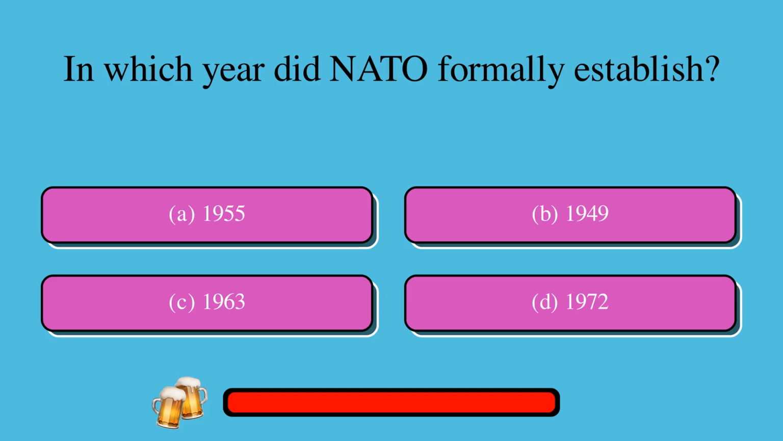In which year did NATO formally establish? A. 1955, or B. 1949, or C. 1963, or D. 1972? The correct answer is B. 1949.